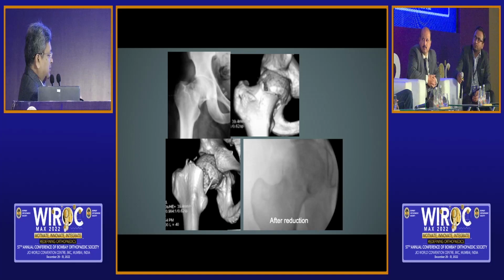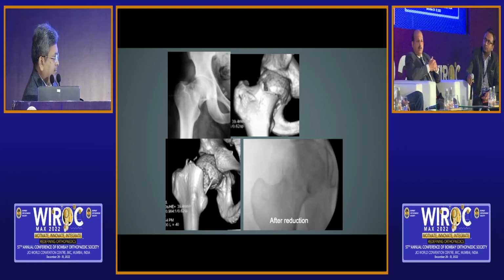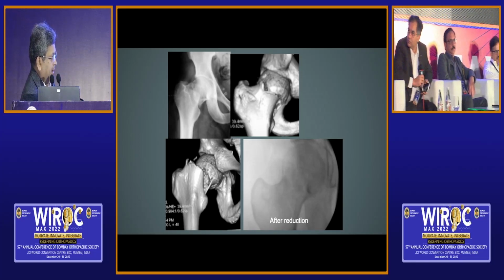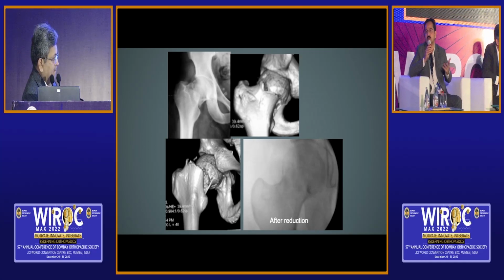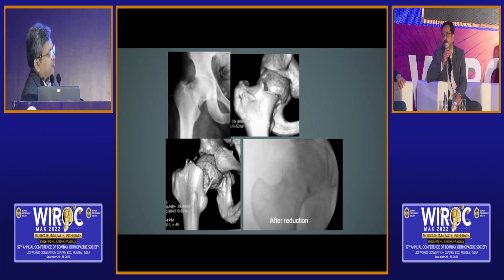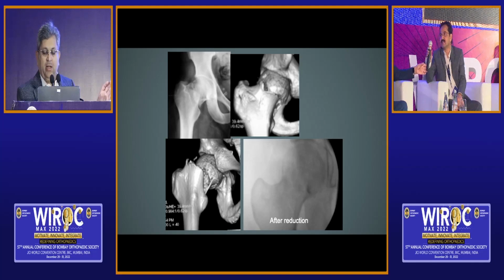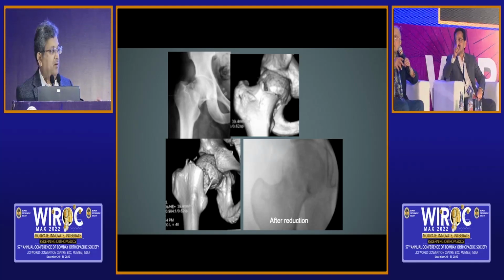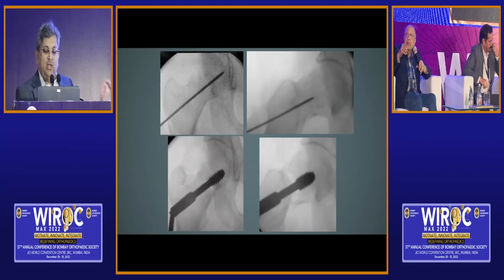Maruti, you wanted to suggest something? Looking at the last X-ray, you are saying it is a type 2, type 3 fracture. Yeah. So in this case, vertical shear strength is good with the derotation screw. Angulation strength is also good with the derotation screw. Completely agree, and we will come to every aspect of this fracture neck of femur. Don't worry.